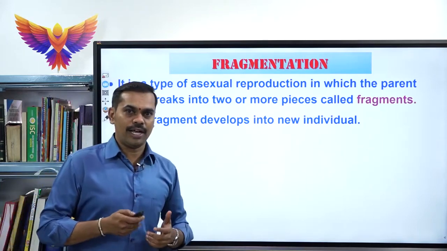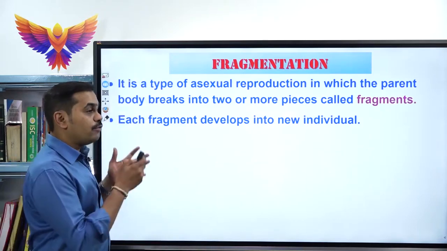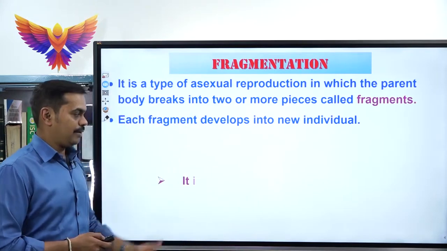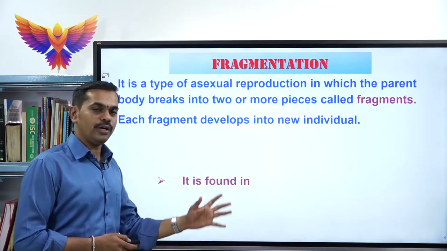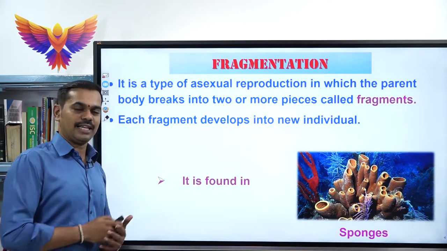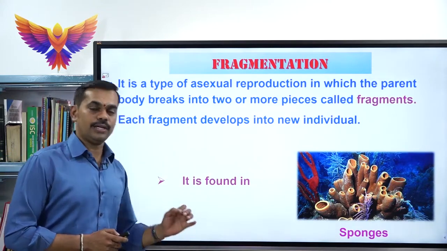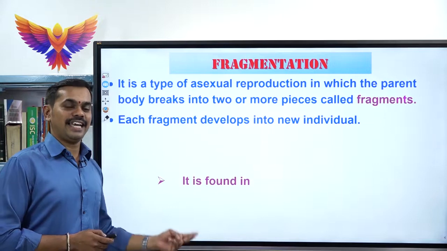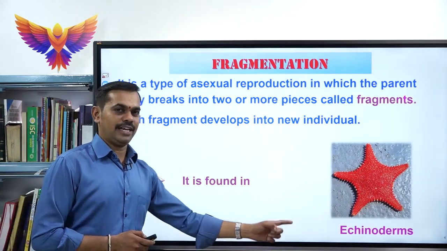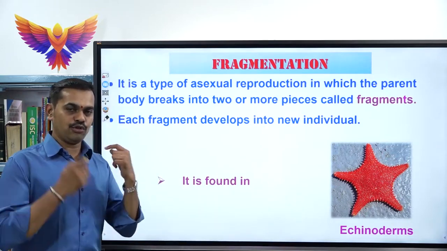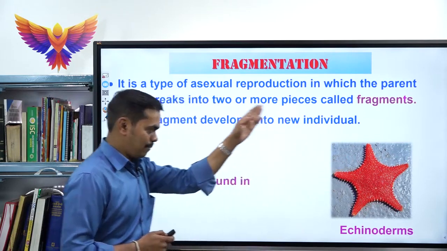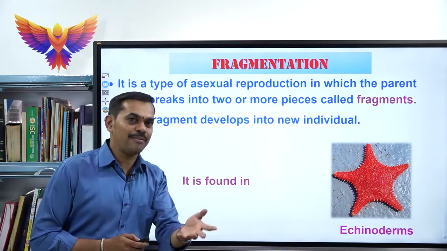Perhaps it might be going in your mind, in which organisms does fragmentation occur? The first one, it is commonly found in sponges. About sponges you have already studied in the previous classes. Sponges come under phylum Porifera. The second one is also found in echinoderms, phylum Echinodermata, for example starfish. Perhaps you might have heard that if a starfish loses one arm, the arm regenerates again. That is called fragmentation.